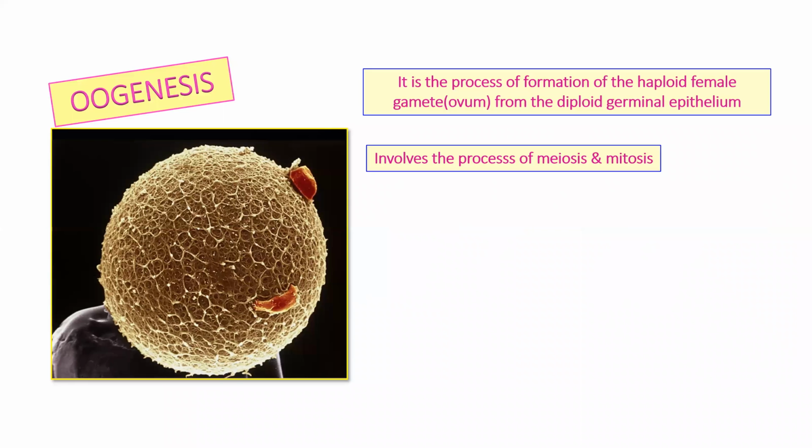So today we are going to concentrate on the process of oogenesis. So let us see what exactly oogenesis is. Oogenesis is a process of formation of the haploid female gamete, that is an ovum, from the diploid germinal epithelium.